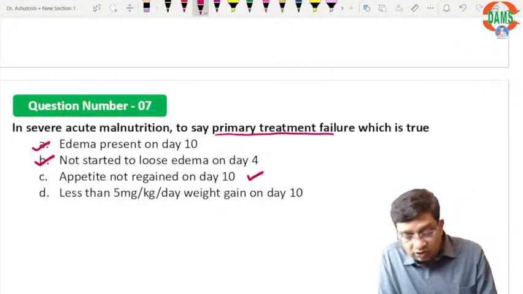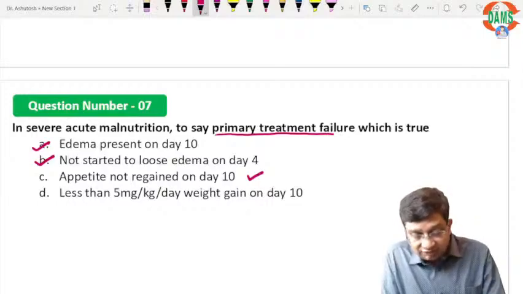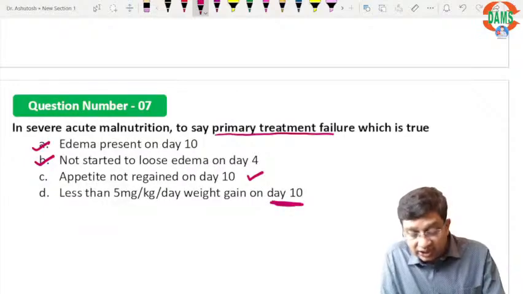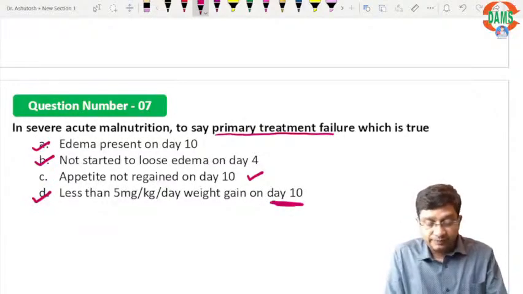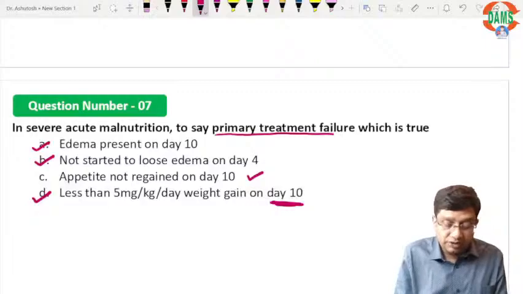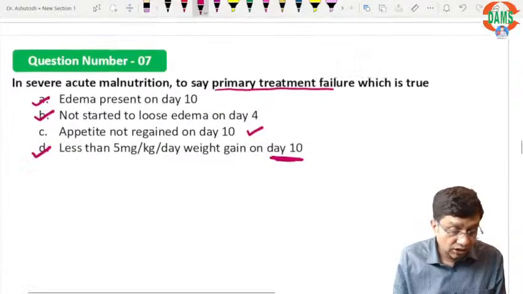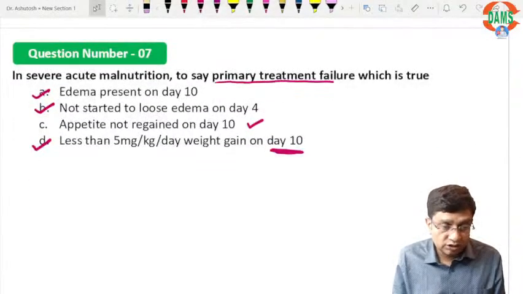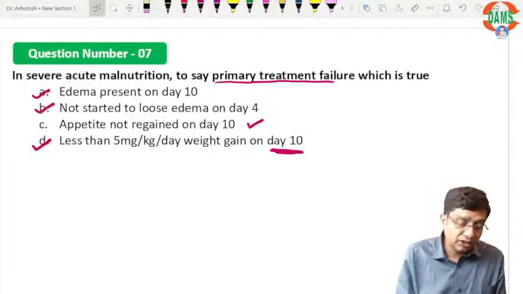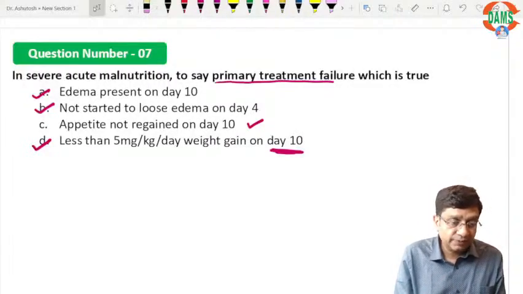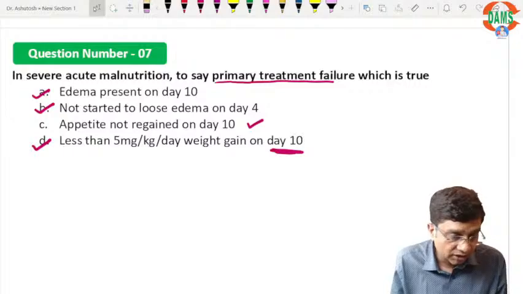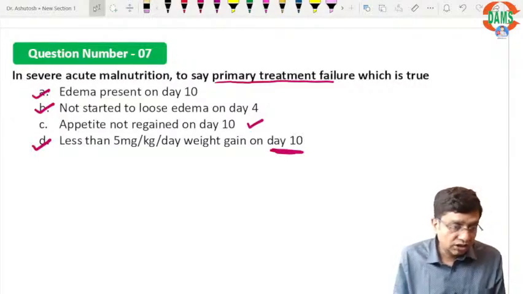Appetite not regained on day 4, and less than 5 gram per kg per day weight gain on day 10, exactly, these are also right. That is what we mean by primary treatment failure. I am giving the answers along with the reference so that there should be no confusion, everything should be clear.